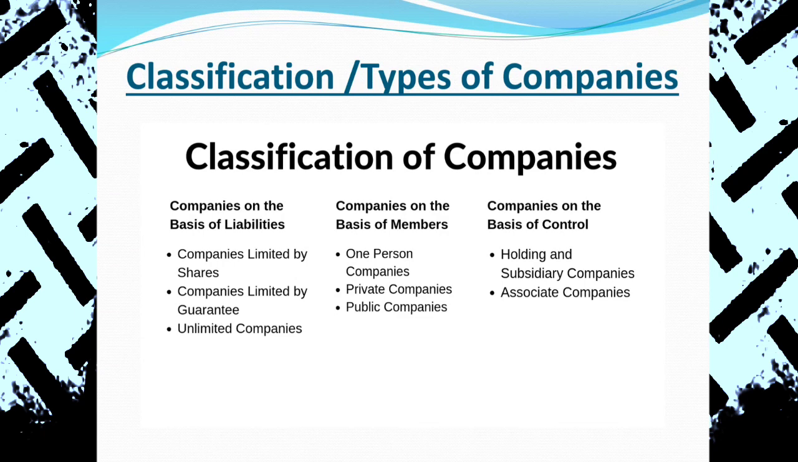Our next one is companies on the basis of members. A single member can establish a company in Nepal. It's a single member company, but we call it a private company. Single member company means one person company, OPC. Our next one is private company and public company. Private company minimum number is 1 to 101, and public company means 7 to unlimited.